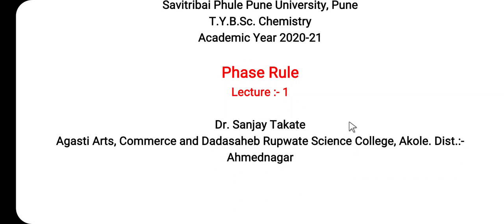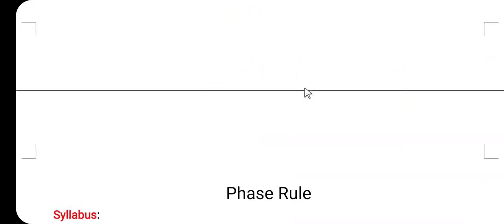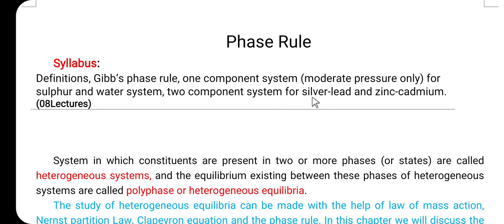Already we have completed the two chapters. The first one is chemical kinetics and the second one is the investigation of the molecular structure. From this lecture, we are going to begin the next chapter, that is the phase rule. So here let us consider the syllabus of the phase rule.